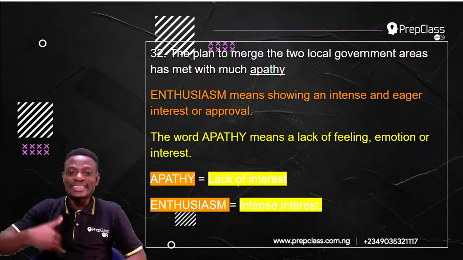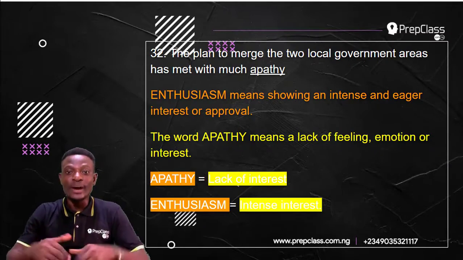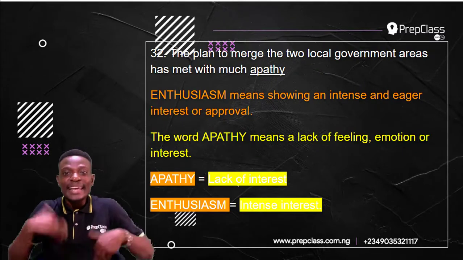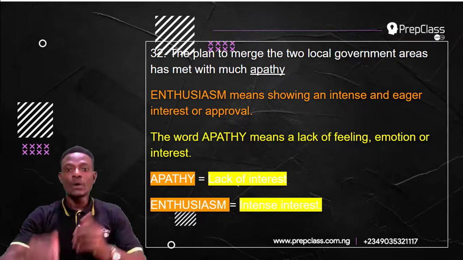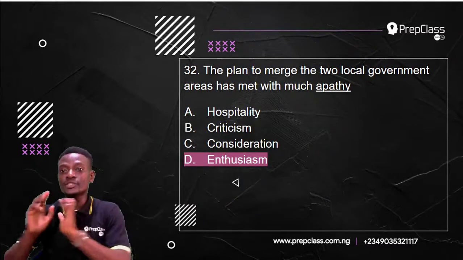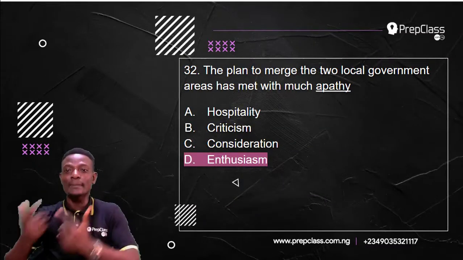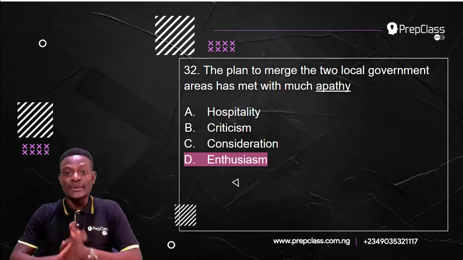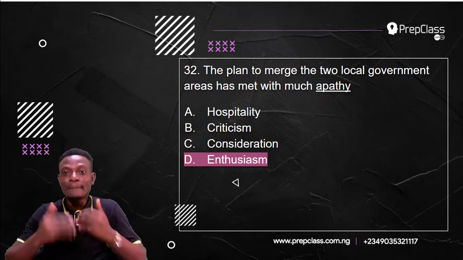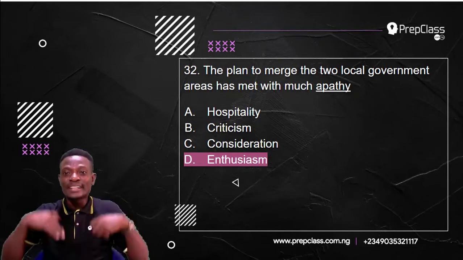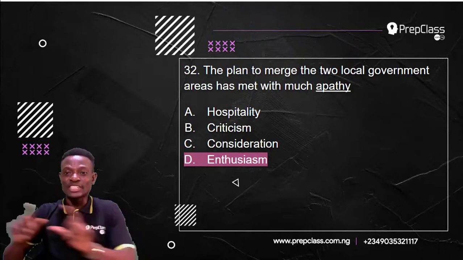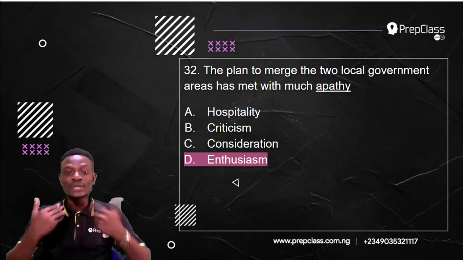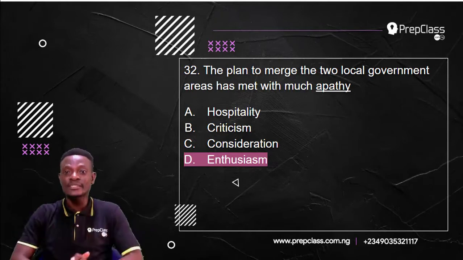Enthusiasm means having intense interest. When you are enthusiastic about something, you have a serious interest for that thing. You are eager to do that thing. So, what we would have is the plan to merge the two local government areas has met with much apathy. But the opposite is enthusiasm. The plan to merge the two local government areas has met with much enthusiasm. People are interested in the merging of the two local governments, as against being not interested when it comes to apathy. Apathy means lack of interest. Enthusiasm means having intense interest.